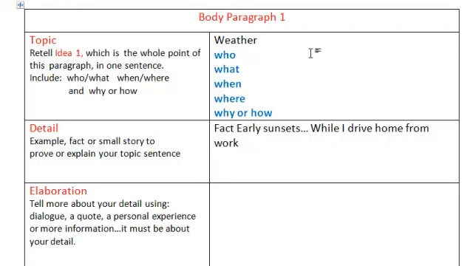First, we write who or what is this story about. Now I could say that it's about weather is really cool, or I could write that the who is I like weather. So in this sentence I'm going to write I, and then I'm going to write what? I like cold weather. When? In the winter. Where? In the mountains.